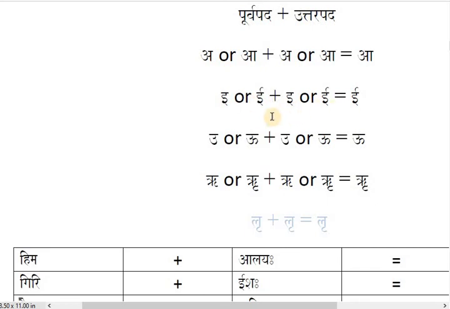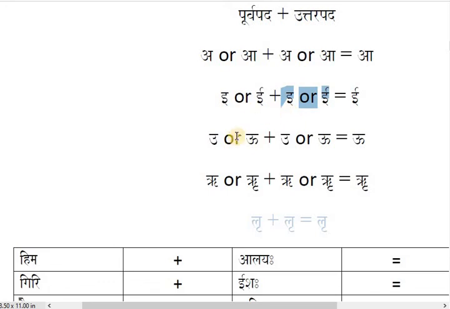Right? But it must be with the savarna swara. Savarna swara means a similar vowel, right? Short or long vowel, but not asavarna. Asavarna means dissimilar vowel, like i plus u or i plus a is dissimilar.